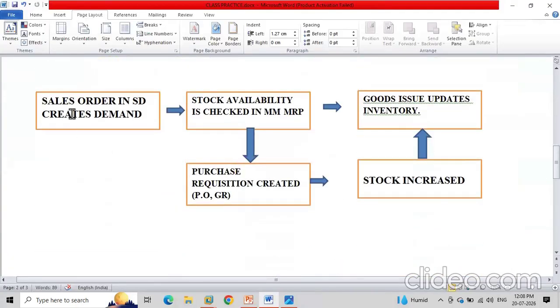Okay, so here first the sales order will create the demand. First the sales order will come, and then that will book the raw materials in your inventory. Then inventory will reduce. Inventory means the total quantity in the inventory management, or in the warehouse, that will be reduced.